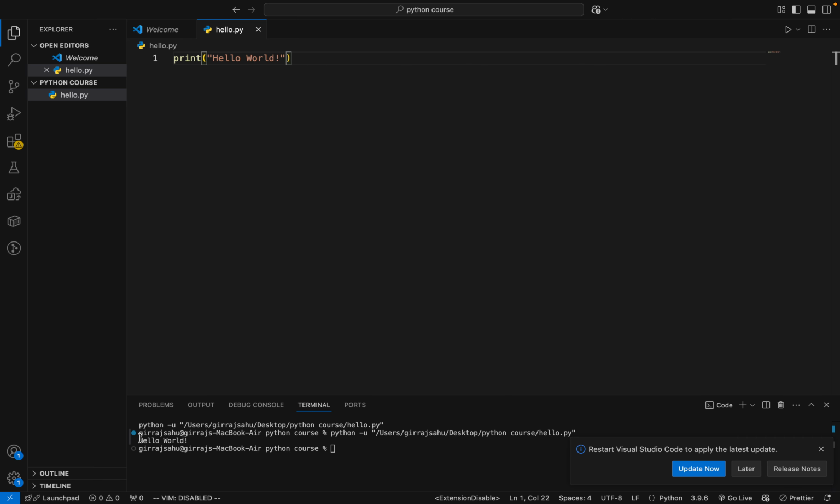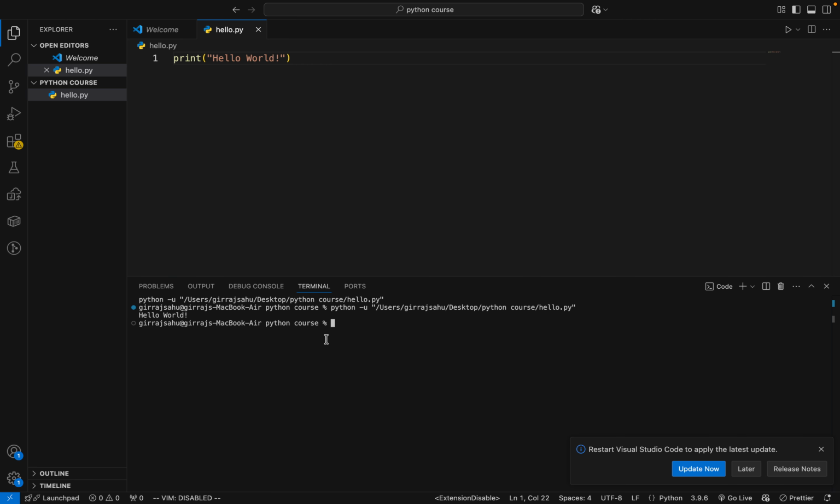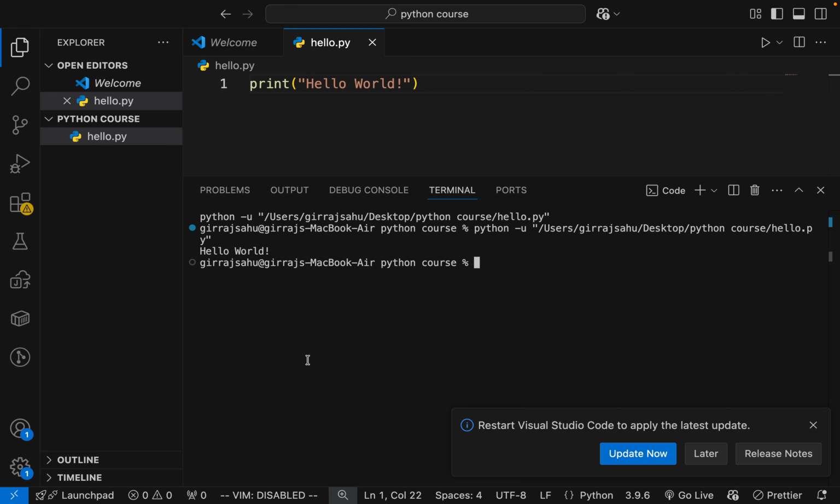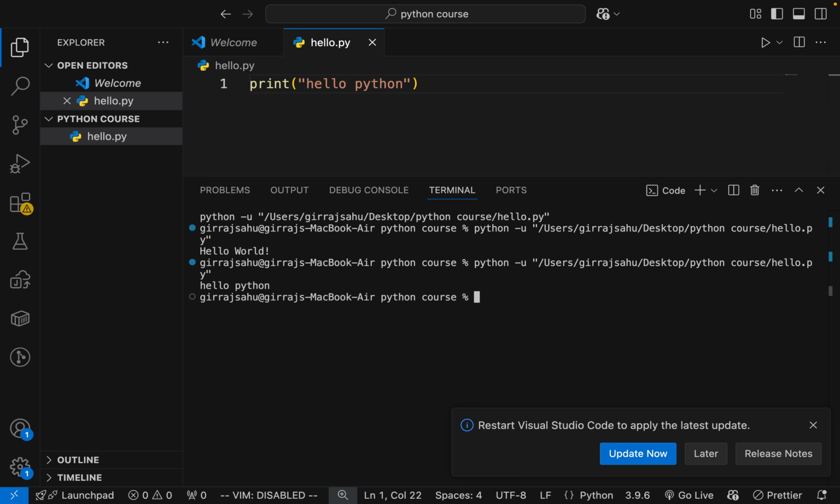This is Hello World. You can see Hello World is printed. We can also print anything, like hello Python. This also will run. You can see it also runs.